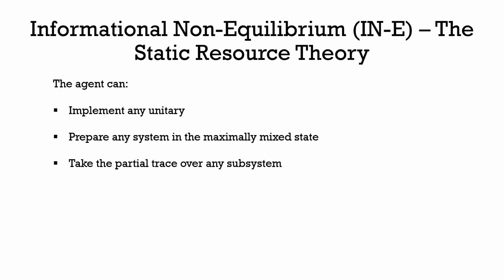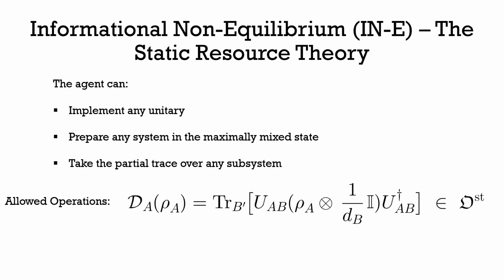The static resource theory that we chose to build one of these preservability theories on was the resource theory of informational non-equilibrium. And so within this theory, the allowed operations that the agent can implement are some unitary, preparing a system in the maximally mixed state, and then taking the partial trace. And so these allowed operations look like this, and they're called in the literature noisy operations.